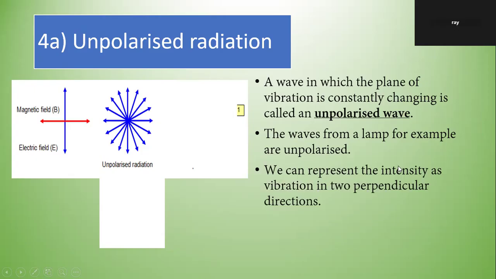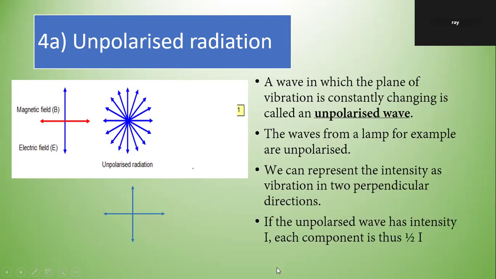We can represent the intensity as a vibration in two perpendicular directions. Usually we focus on the electric field rather than the magnetic field. So instead of drawing it like that, we just represent it as two perpendicular directions. If the unpolarized wave has intensity I, each component is half I. So when it's plane polarized, we only take one of the planes, either vertical, horizontal, or at an angle.